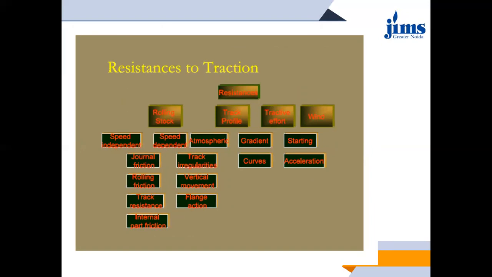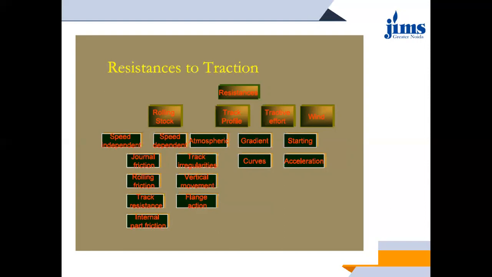So all these, traction and tractive effort, depend upon certain resistances. Now there are resistances to these traction. These resistances will help you conclude what kind of forces are acting on the locomotive along with the rolling stock, so that you will decide what loads should be considered and what are the parameters or the limitations up to which you have to design the P-way track. So the classification of resistance on traction is as follows.